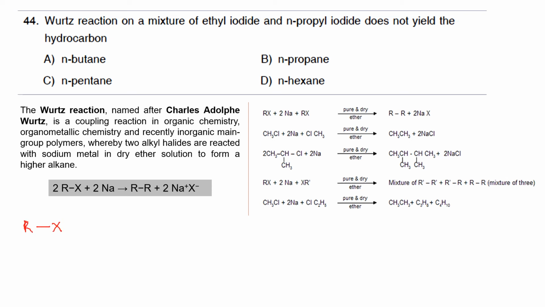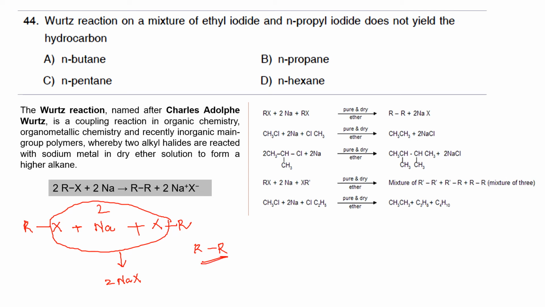That is, you are having two alkyl halides with two sodium atoms. Normally this will be eliminated as two molecules of NaX, and R will join to form the product. So this is a coupling reaction between two alkyl halides.